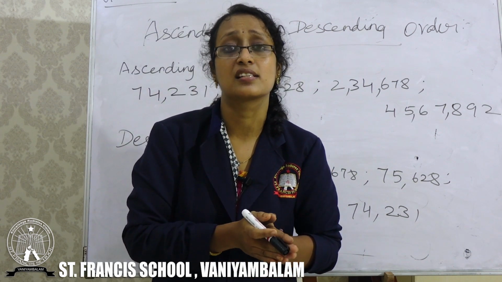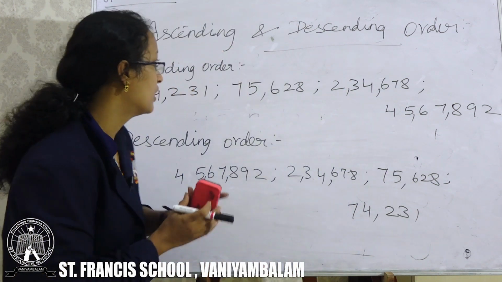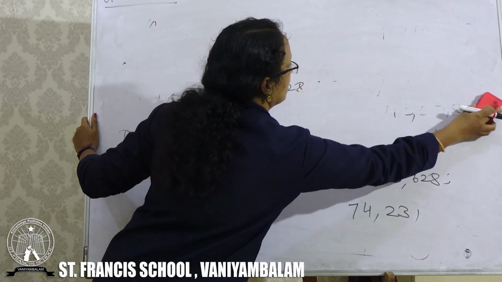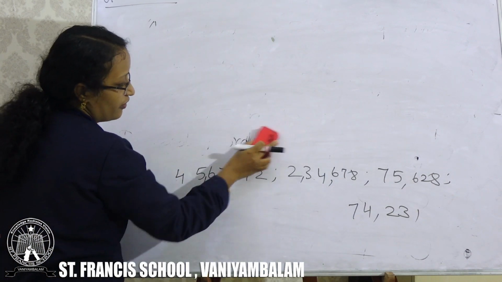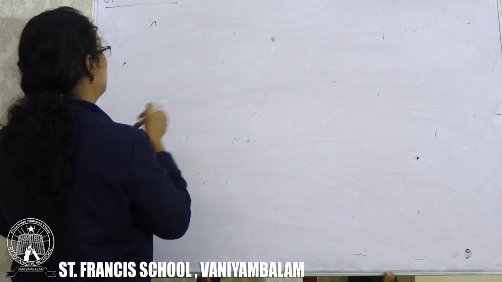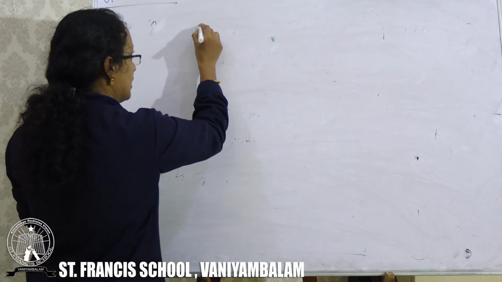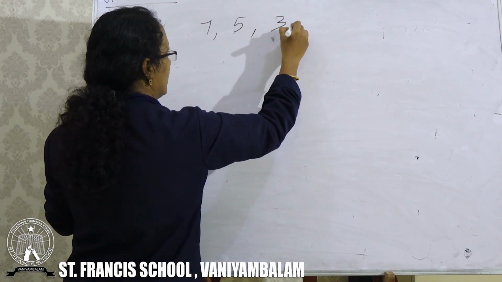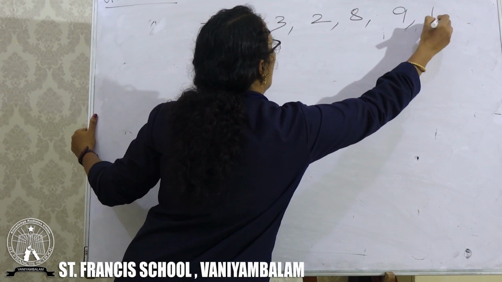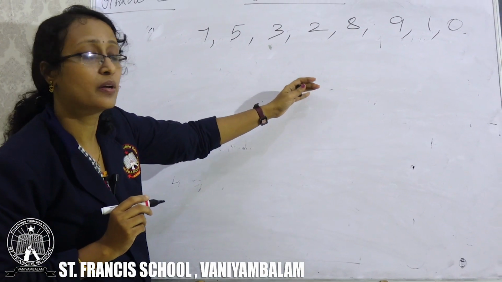The last topic in our class is formation of numbers. How will you form numbers if digits are given? Suppose 5 digits are given. How will you find the largest and smallest number? I am going to form a number from the digits 7, 5, 3, 2, 8, 9, 1, 0. Okay?